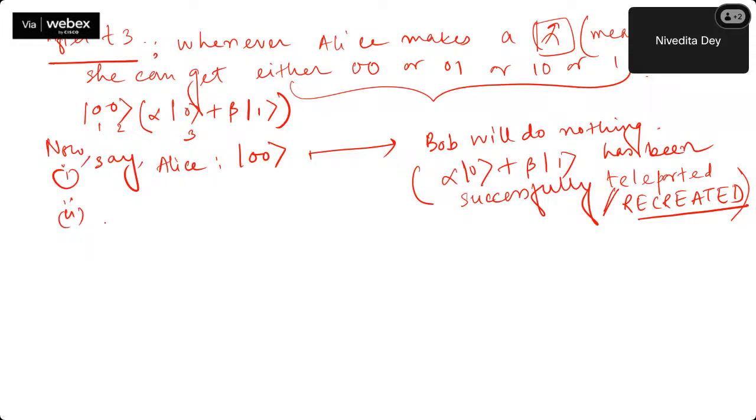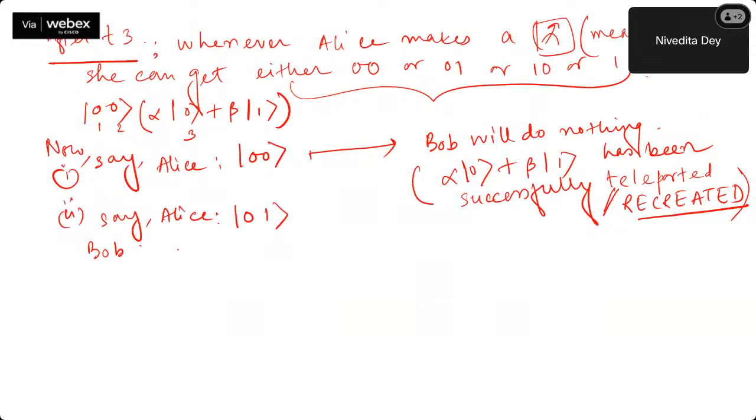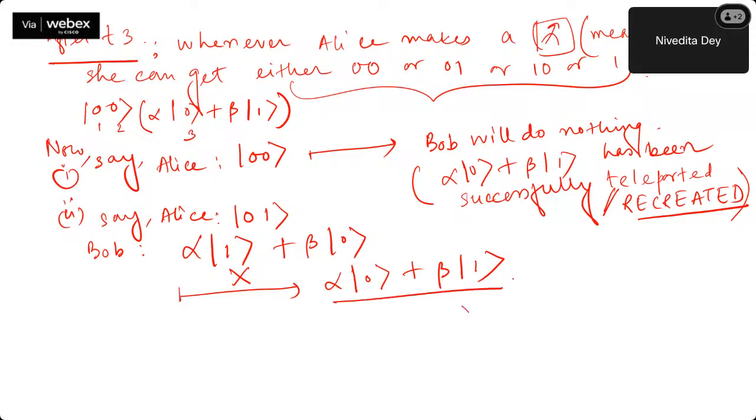Second one is, say, Alice has sent through a classical channel 0, 1 to Bob. So that means 0 and 1 means what was there? Alpha 1 plus beta 0. So Bob will do what? Bob has received alpha 1 plus beta 0. So simple, Bob will apply what? X gate. X will do what? It's a simple NOT gate. So just flipping the states. So it will make it alpha 0 and it will make it beta 1. Again, recreating successfully through just one gate.